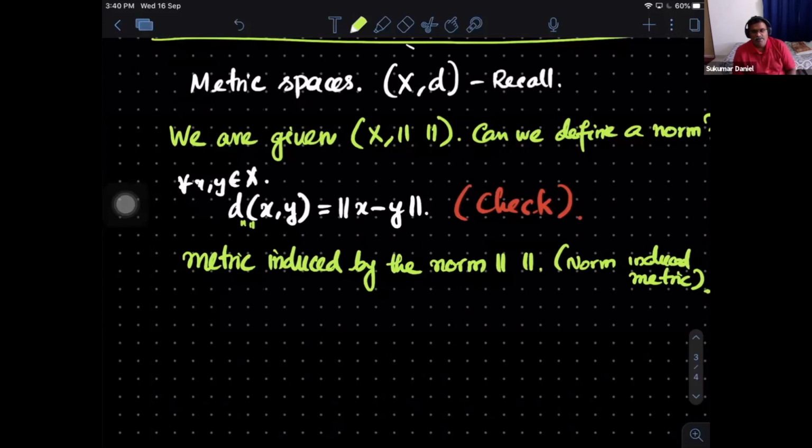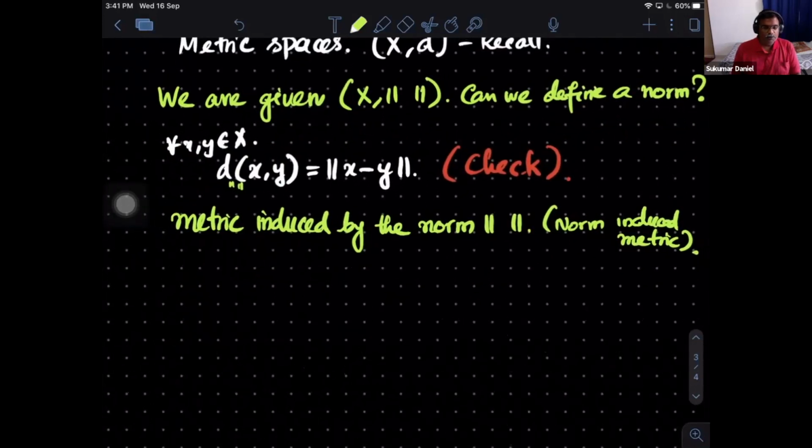One can ask whether every metric space is a normed linear space, the other way around, and the answer is immediately no, because I can define a metric on any set. It need not be a vector space, but to speak about a normed linear space, it has to be a vector space. Hence from now onwards, the discussion is that you have a normed linear space with a metric coming out of the norm, and we want to see how it behaves with respect to this metric and look at a number of properties.